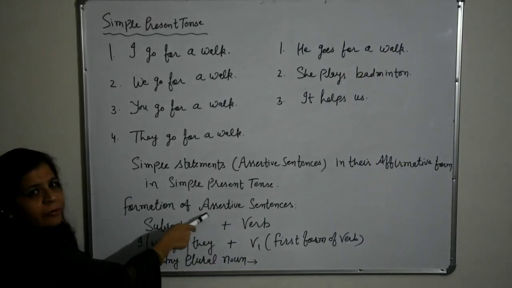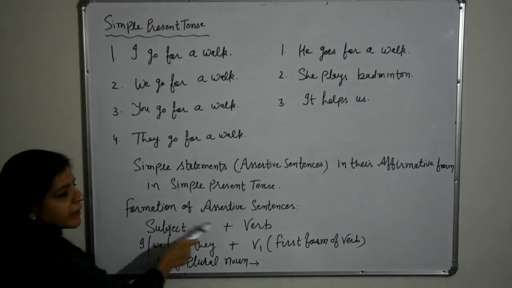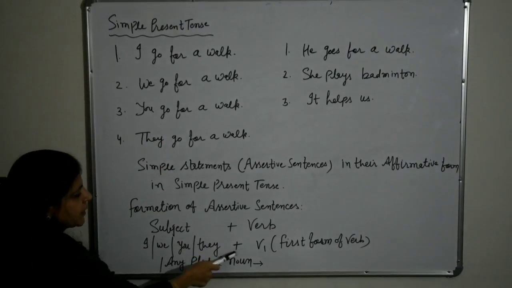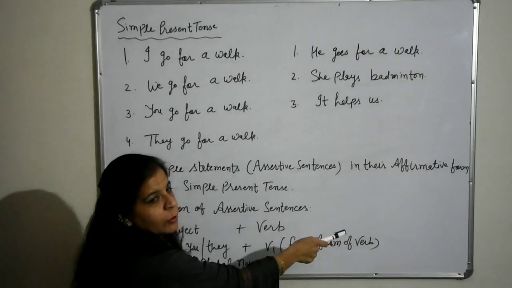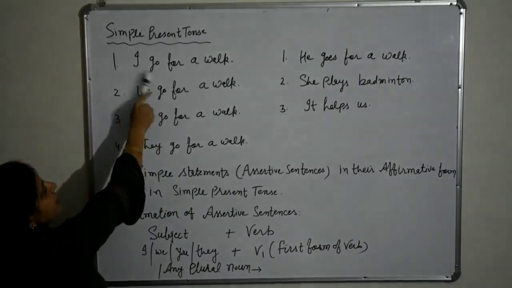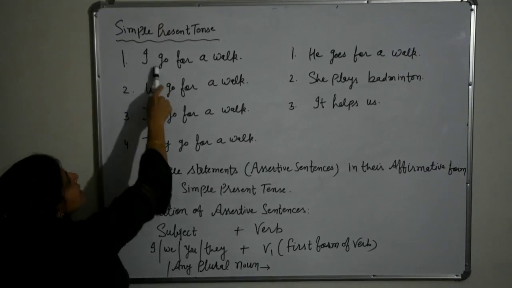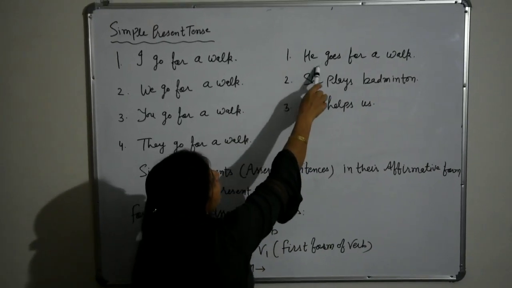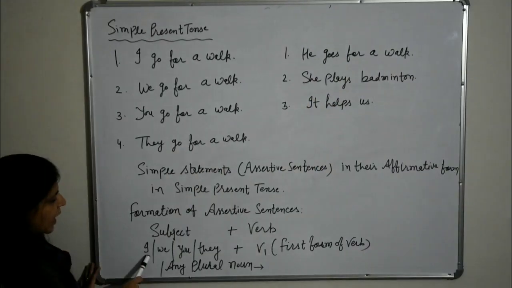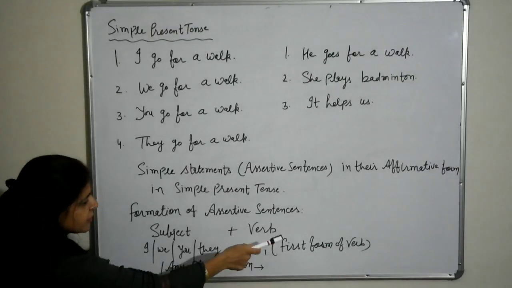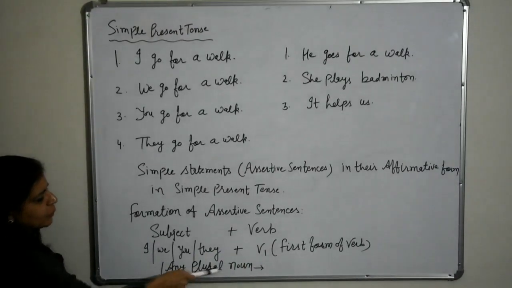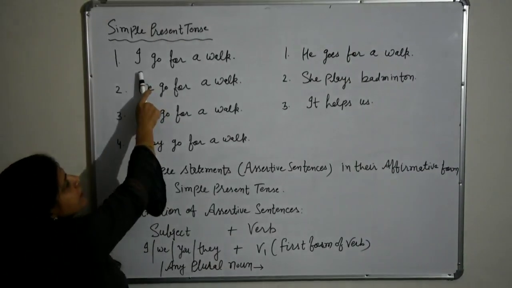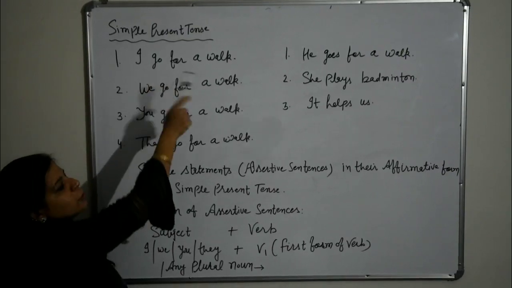So formation of affirmative sentences: subject plus verb, means I, we, you, they plus V1. V1 means first form of verb. We have used in this sentence, I go. Go is the V1, first form of verb. And in these three sentences, we have used S or ES. So, I, we, you, they plus V1, or any plural noun. Means students go for a walk. Students is a plural noun.